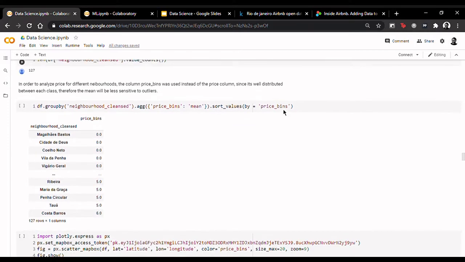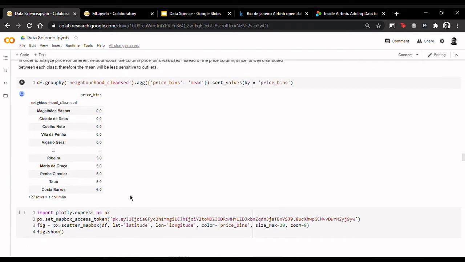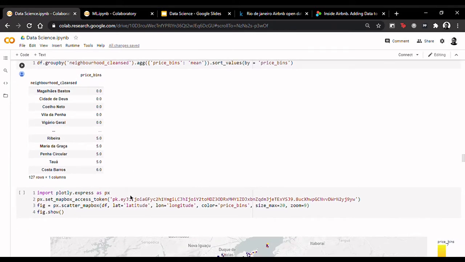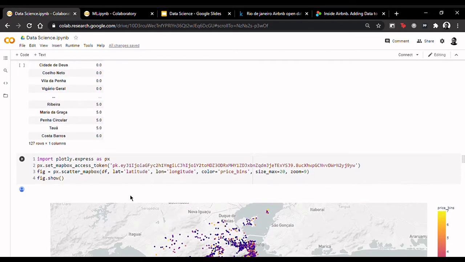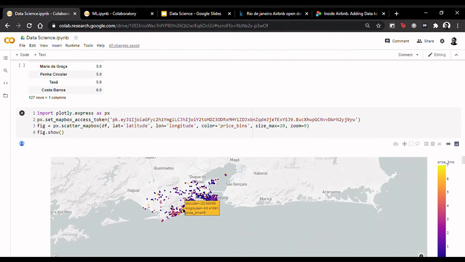We now import the library Plotly. Plotly is a Python library that allows the creation of interactive graphs. This module is imported into the programming environment using the line import plotly.express as px. The scatter mapbox is used to create scatter plots on Mapbox maps. As you can see, we now have an interactive map regarding the prices of each listing and the location on the map.